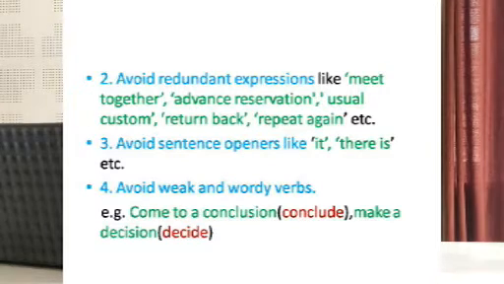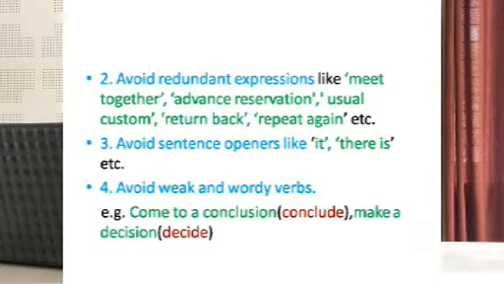And then avoid faulty sentence construction starting with it or there is. Sometimes we start a sentence with it is very essential to follow, or there is an urgent need to do something. Such kinds of sentences can be avoided.